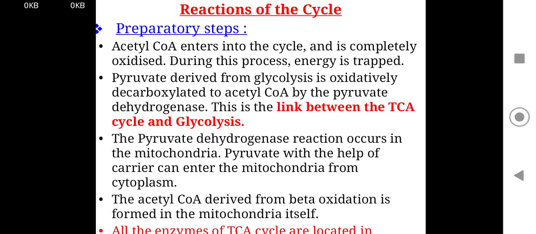The pyruvate dehydrogenase reaction occurs in the mitochondria. Pyruvate, with the help of a carrier, can enter the mitochondria from the cytoplasm. The acetyl-CoA derived from beta oxidation is formed in the mitochondria itself. Where does the acetyl-CoA come from? Well, the first source is glycolysis, and the second is beta oxidation of fatty acids. All the enzymes of the TCA cycle are located in the mitochondria.